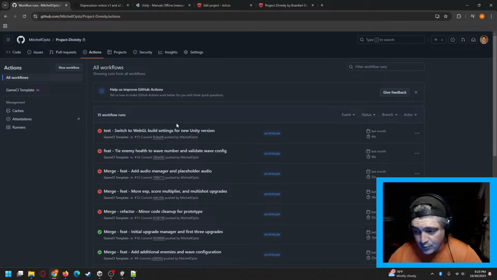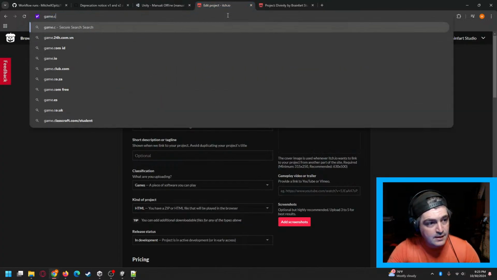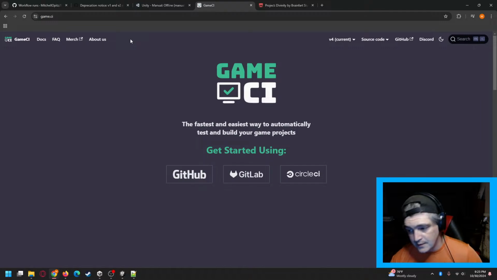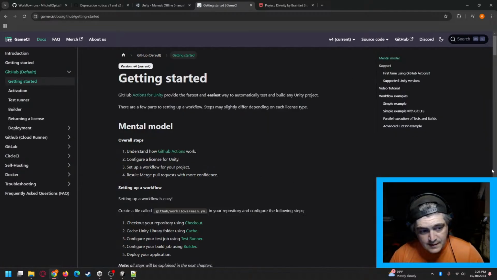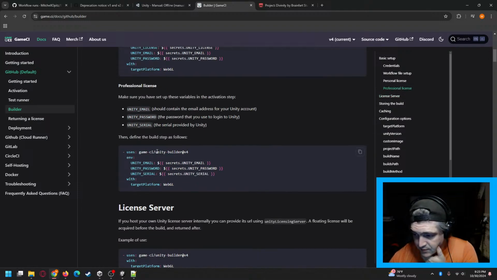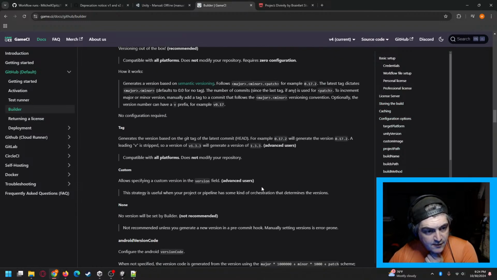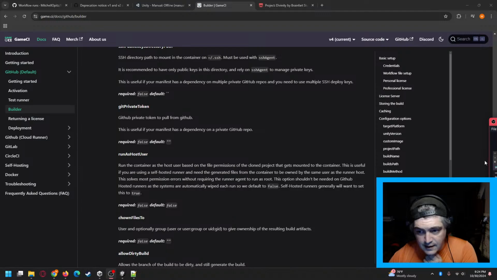But it is a really cool process. Like I said, if you aren't familiar with it, I highly recommend Game CI. Game.ci is the documentation that I'm going to be coming back to for that template, that builder and that template file. You can see a lot of the same stuff that we were talking about on our stream. I think the entire file is actually down at the bottom.